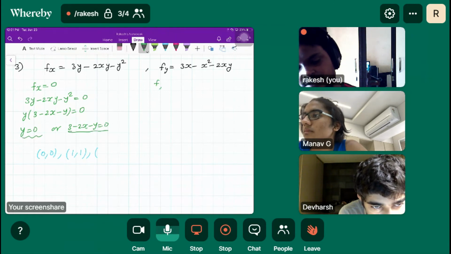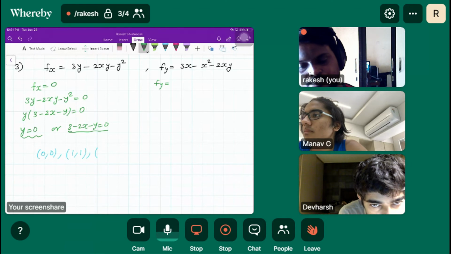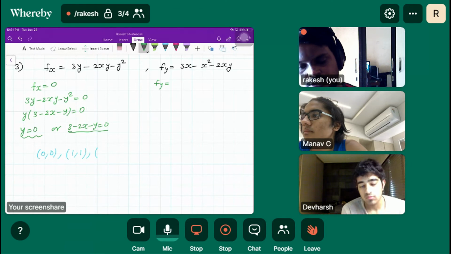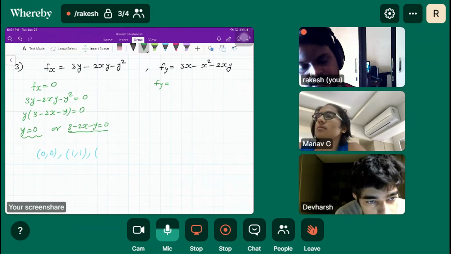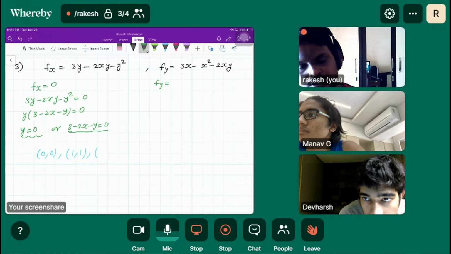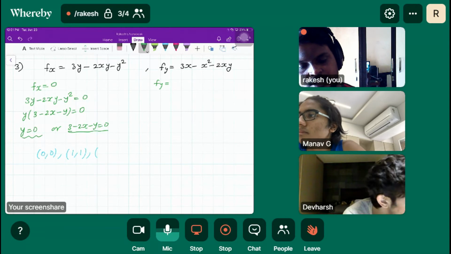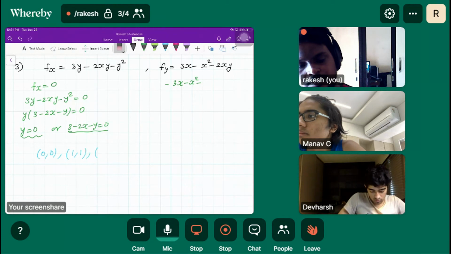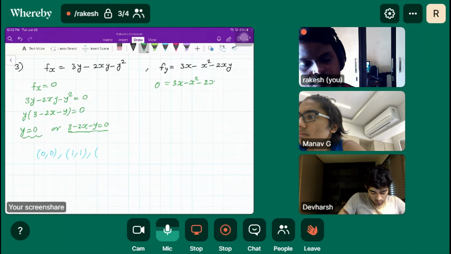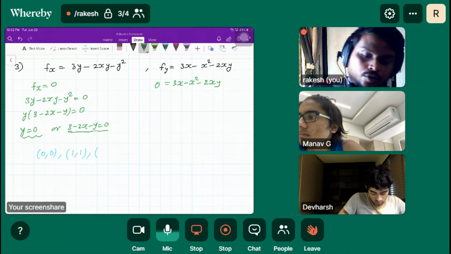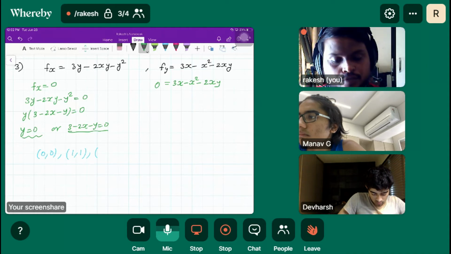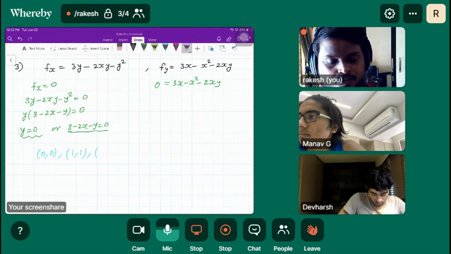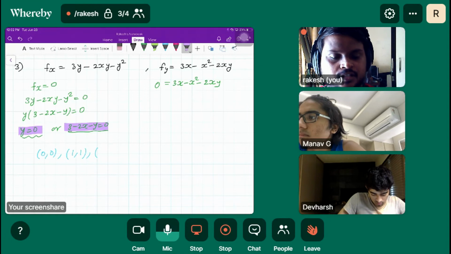And when we set fy equal to 0, we get 3x minus x square minus 2xy equal to 0. So we have two options, either y equal to 0 or this.